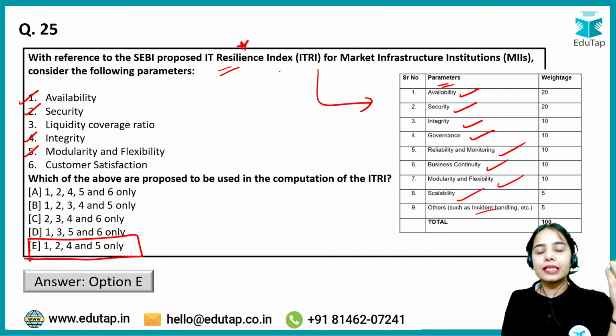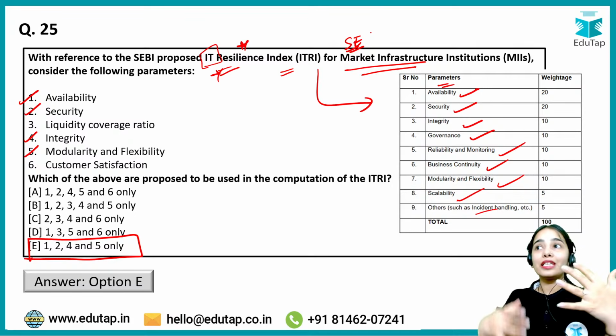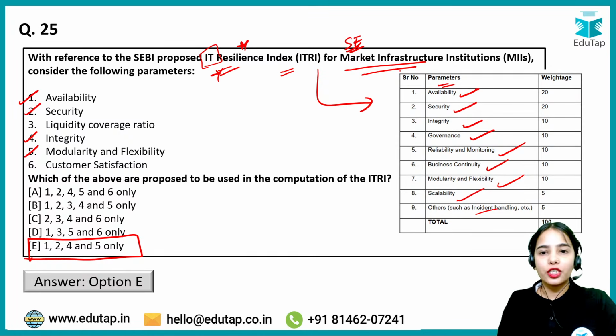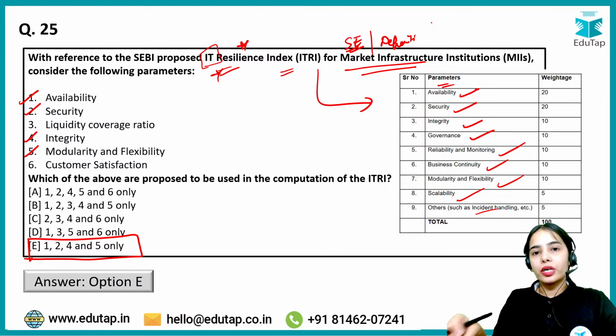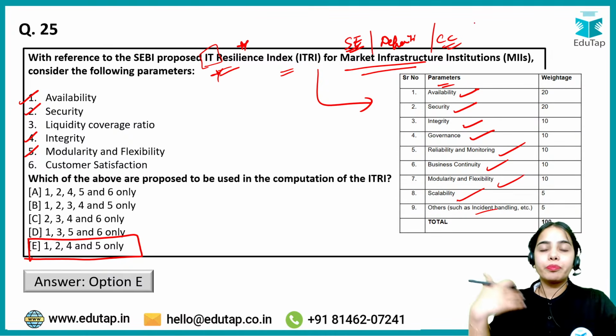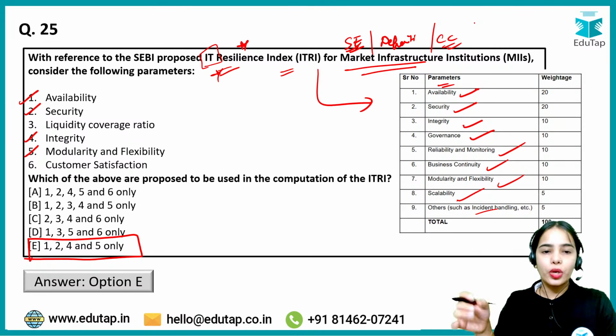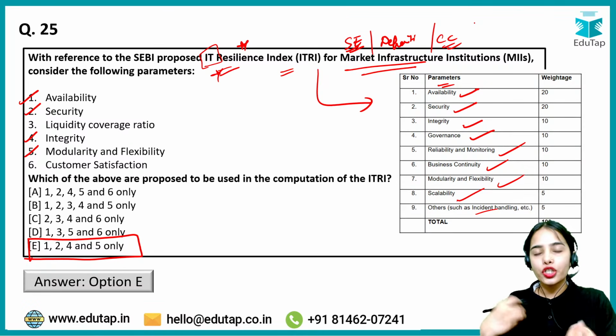The IT resilience index, that is information technology: the market infrastructure institutions, the stock exchanges, are handling so many transactions, so many stocks, IPOs, FPOs and such. Then there are the depositories that keep your securities in demat form. Then there are the clearing corporations that do the clearing and settlement function. So the IT infrastructure should be very resilient for these institutions.